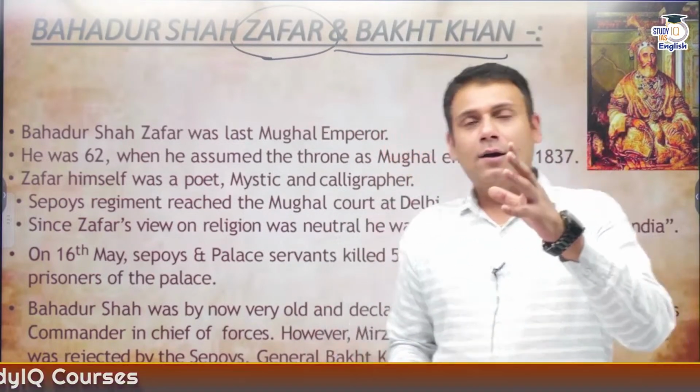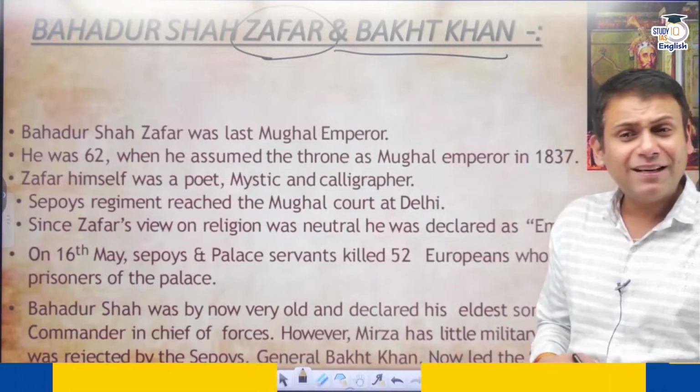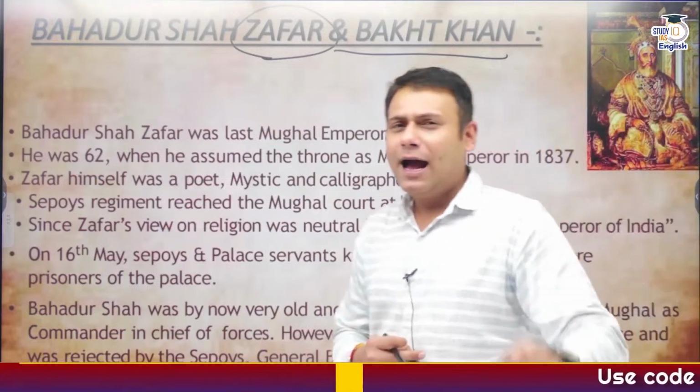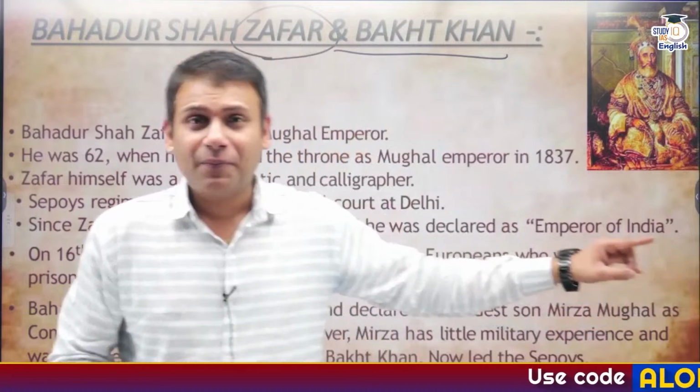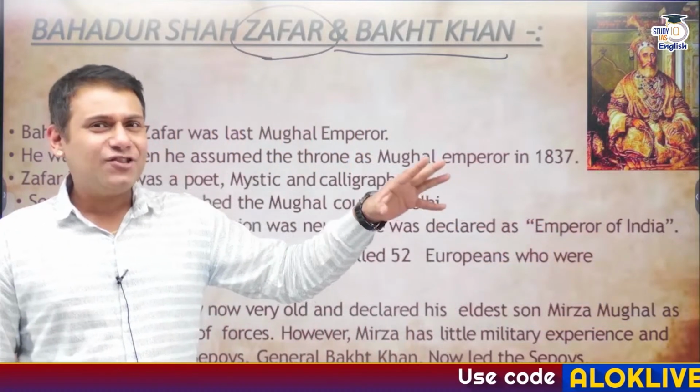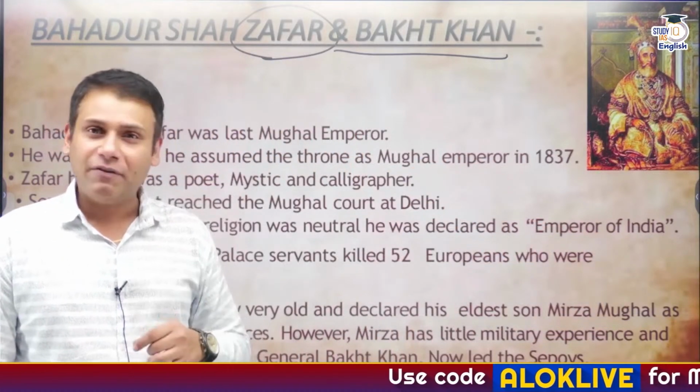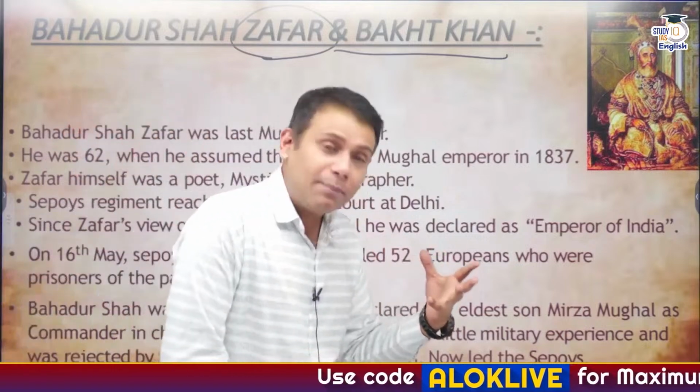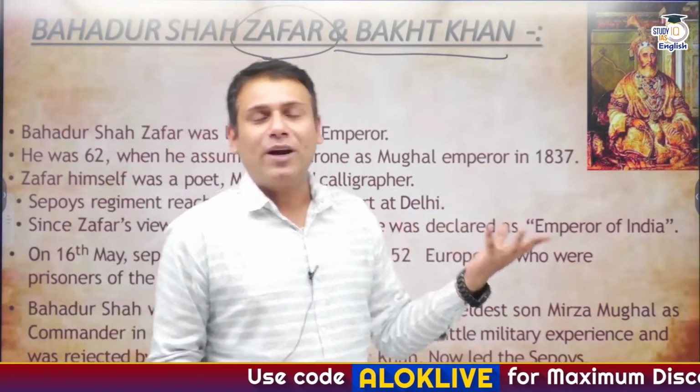Now, what was the symbol for the Revolt of 1857? Any idea? I had given you a hint a while back. Red lotus and chapati was the symbol of the Revolt of 1857. Lotus, basically, is a symbol of victory. It's a sign of victory.